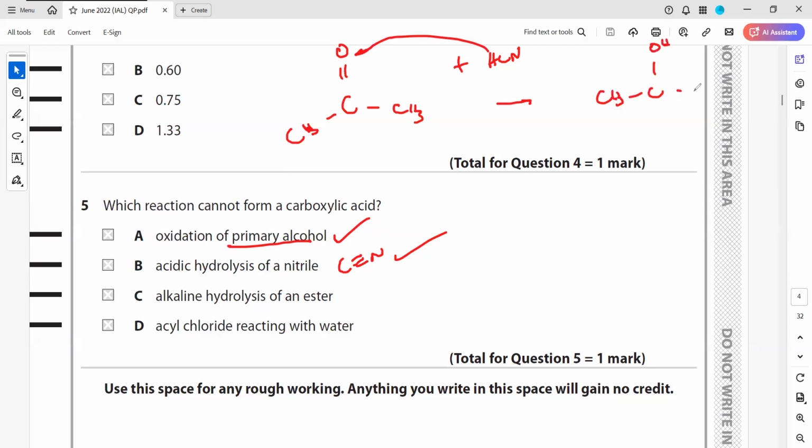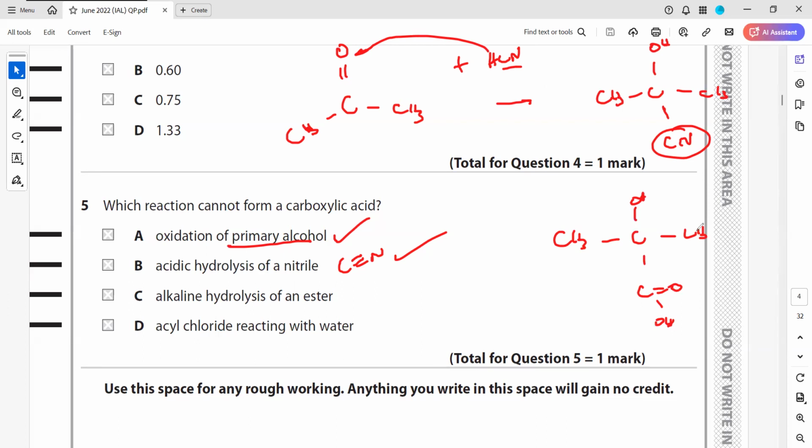OH is there, CH3 is there, and this carbon is bonded, so this will become CN. And this is hydrolyzed. Hydrolyzed means in the presence of acid, so it will turn into CH3, C, OH, with the carbon double bonded with O and OH, and then CH3. So this is how a nitrile will turn into a carboxylic acid.